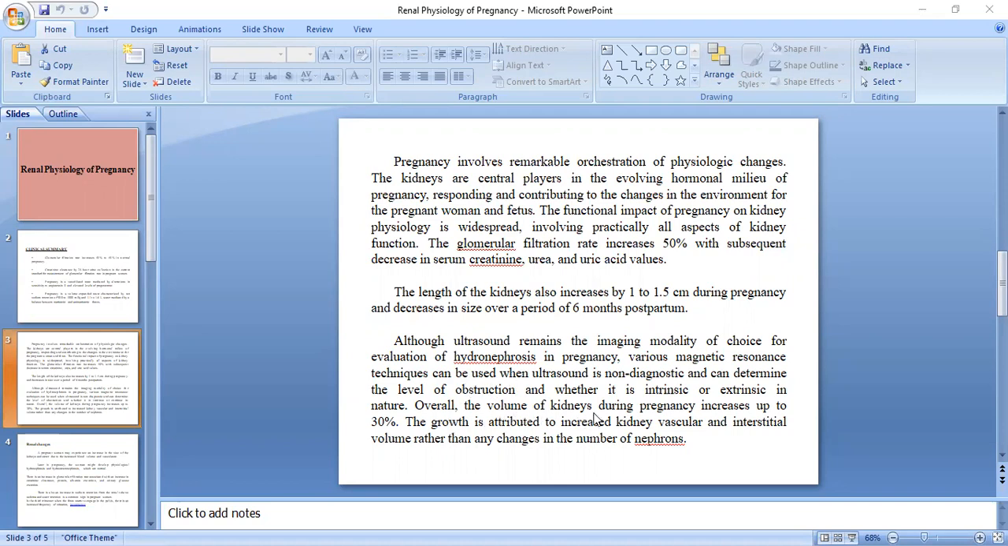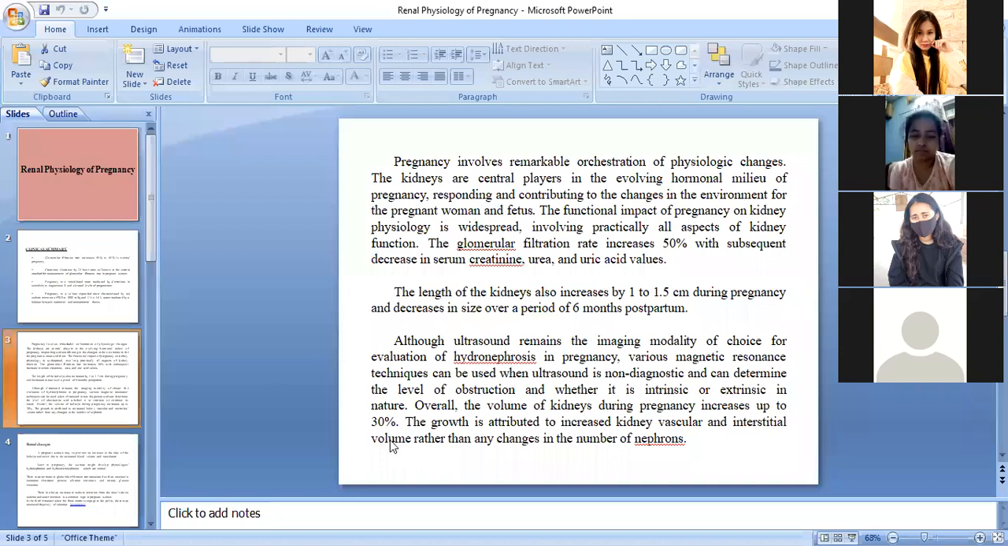Overall, the volume of kidneys during pregnancy increases up to 30%. The growth is attributed to increased kidney vascular and interstitial volume rather than any changes in the number of nephrons. So this is just a procedure and a few points. Okay, this is not so important, but just for your understanding, I have given it. You all please write down this note. Write this note.